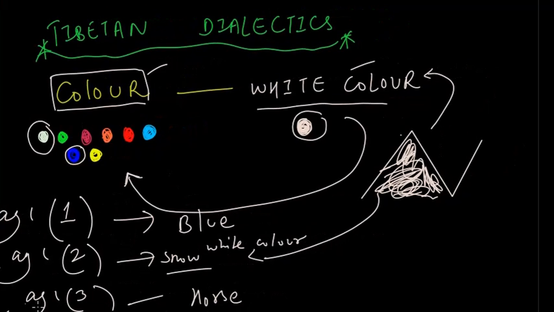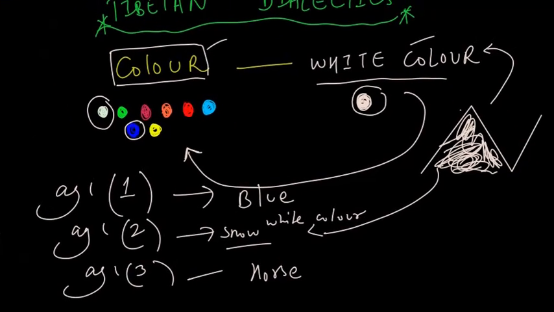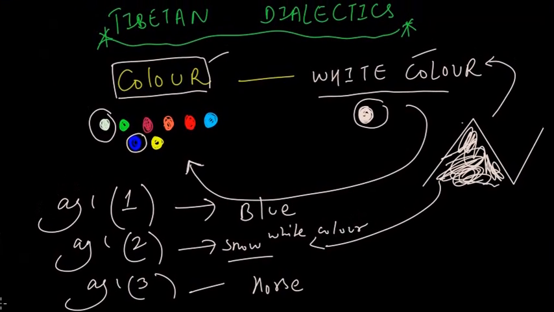Because a horse is a body, a shape, so it's not a color. If I say snow, then it's wrong, because snow is a body, not a color. It's not representing color.